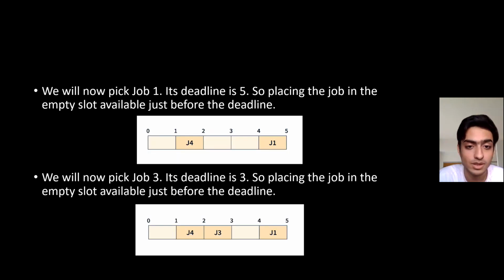Now we will pick job number 1 because its deadline is 5. So placing the job in the empty slot available just before the deadline. We have 5 different boxes here, because the most deadline a job has is 5. Now we'll pick job number 3 because its deadline is 3. Placing the job in the empty slot available just before the deadline.